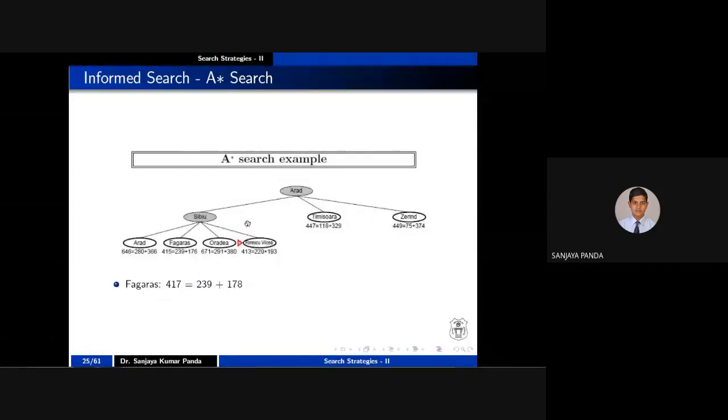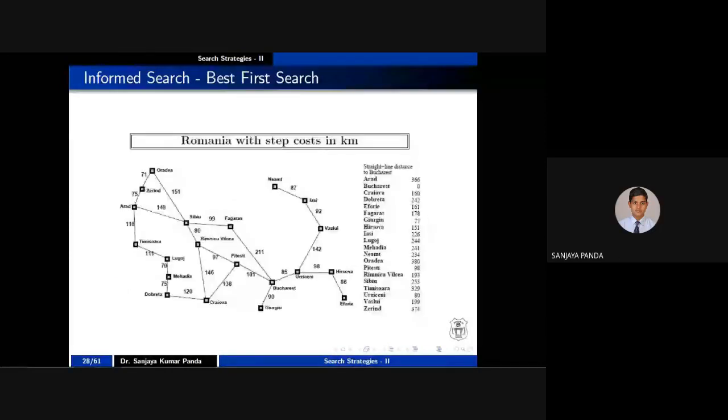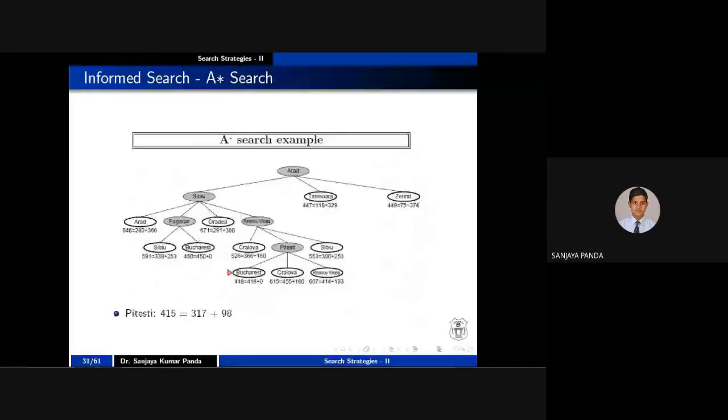As for A star search, you have to expand only this 413 part. But if you also expand F part or O part or any other part, you will never get a value less than 418. The final solution is 418. Yes, you will never get a value less than 418.